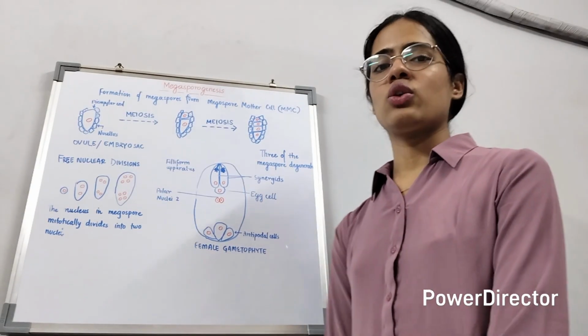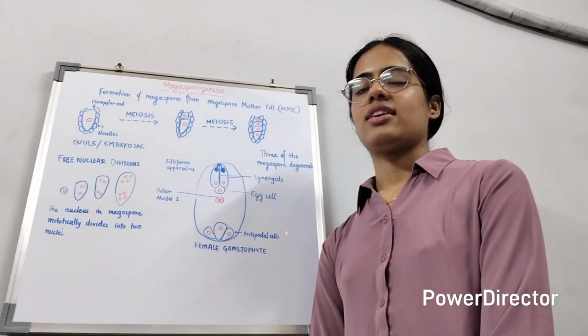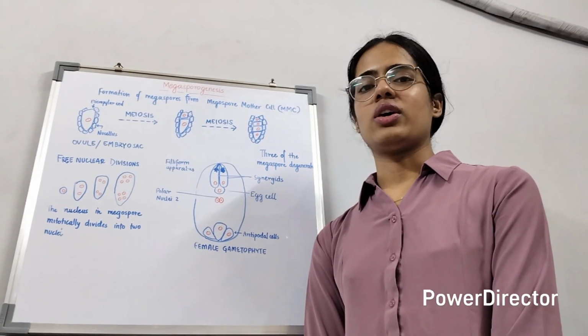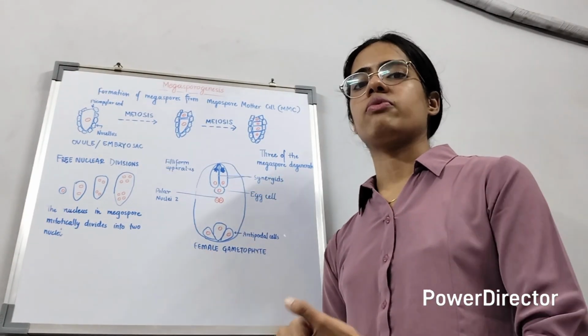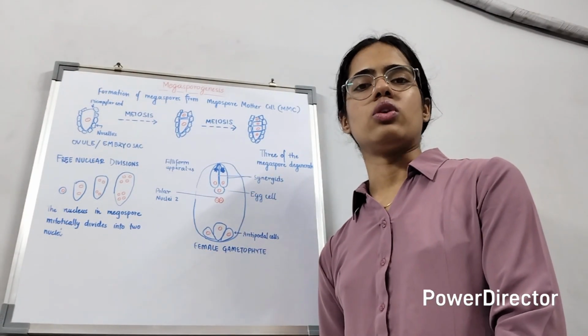Thus I would like to conclude the topic for today, and I hope you understood the process of megasporogenesis which occurs in the ovule of a flowering plant.